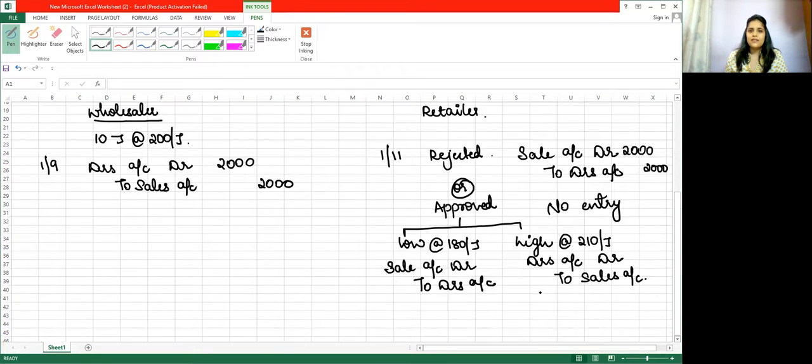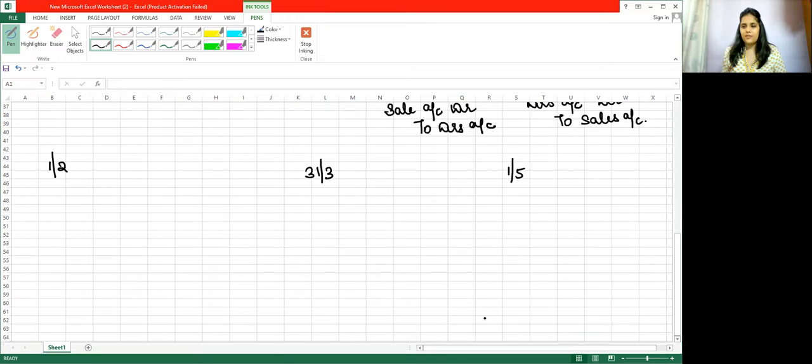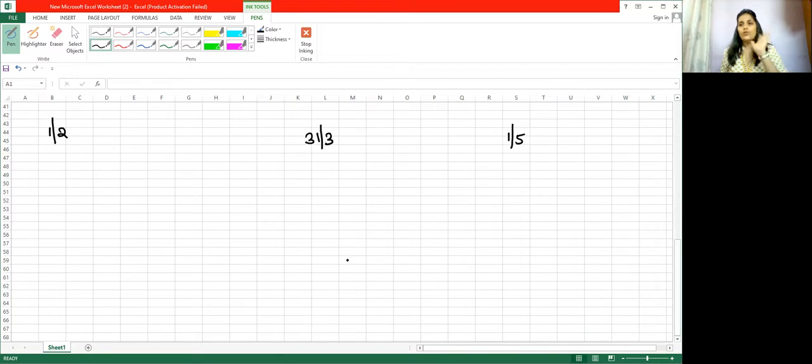Now this is the transaction. Now let's include the last pointer in this case, that is, what if the goods are sent on 1st February and the retailer has time up to 1st May. Between these two dates, there is a magical date that comes. That is our 31st March. So if the year end comes in between these transactions, then how to deal with it?